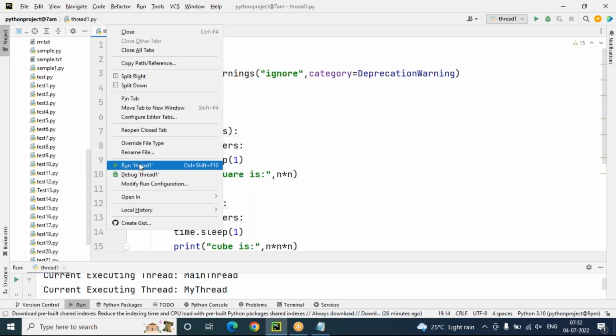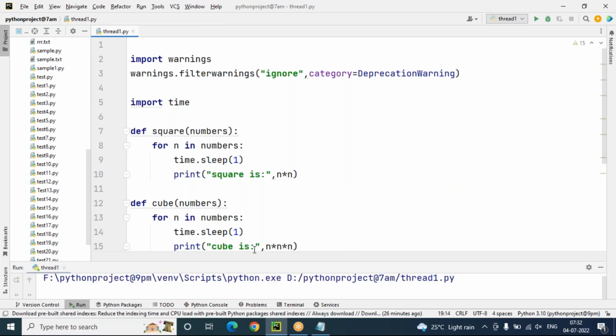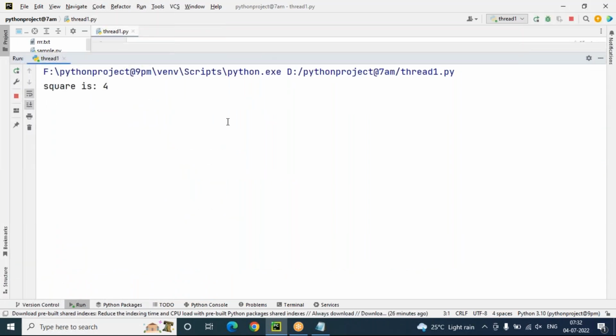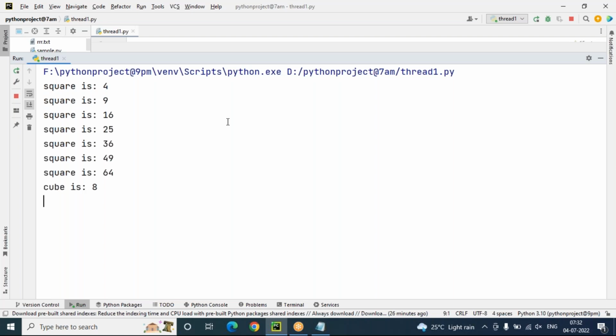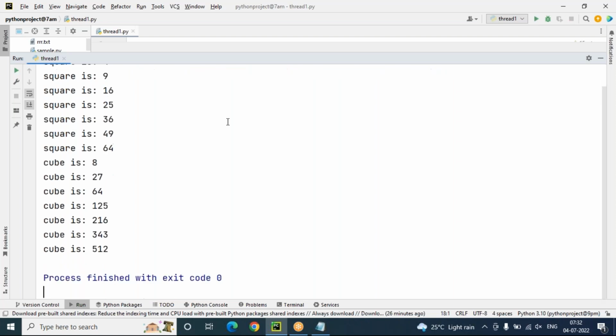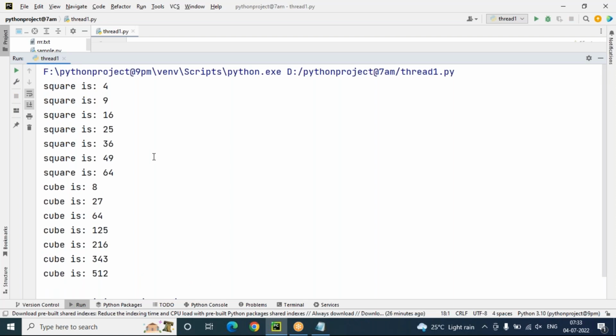This program is not executing under a thread; it is a single thread only, the main thread, that executes it. By looking at the output, you will find whether this program is executing multiple tasks one by one. The square function is executing first, then the cube function. It is a very clear output.